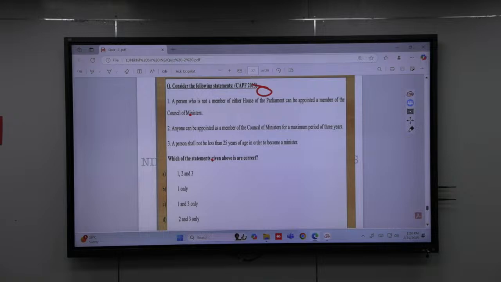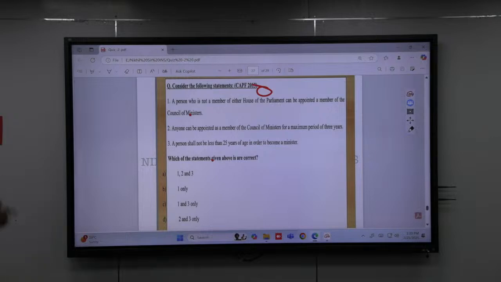Time up. So the first statement: a person who is not a member of either house of the parliament can be appointed as a member of the council of ministers. 100% correct, anyone can be appointed. For a maximum period of 3 years. This you know is incorrect, it is 6 months.